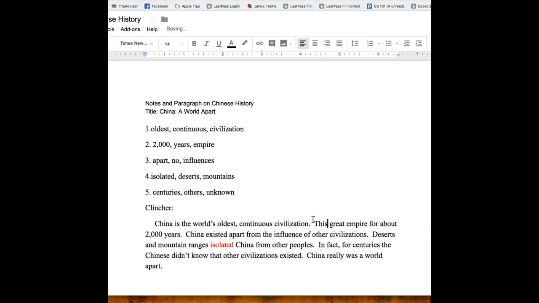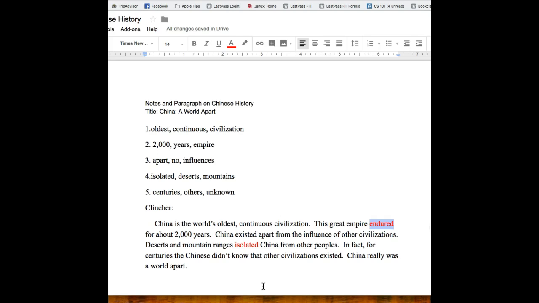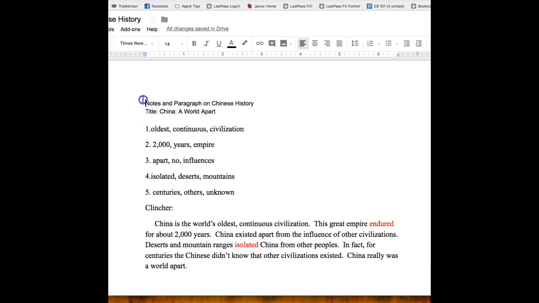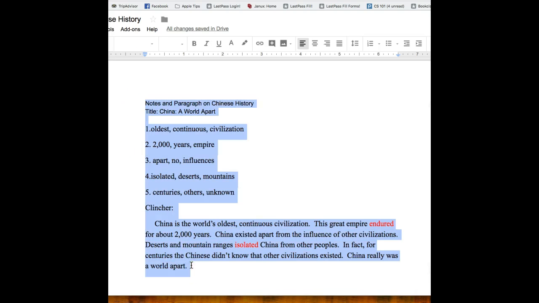So this great empire survived or endured for about 2,000 years. So you can see you could add that. That's a nice strong verb there. So that would be then what we would turn in. We'd show our notes and turn that into Google Classroom.